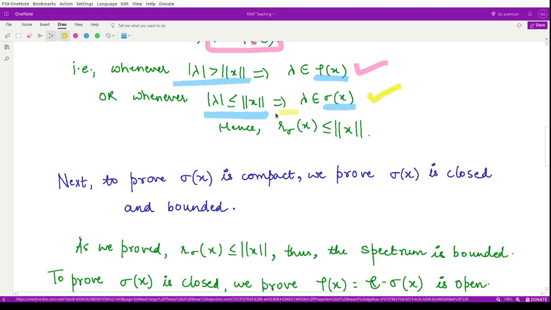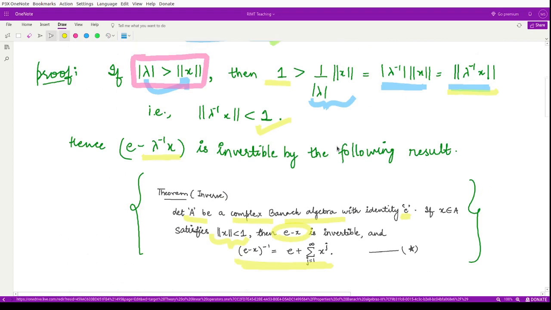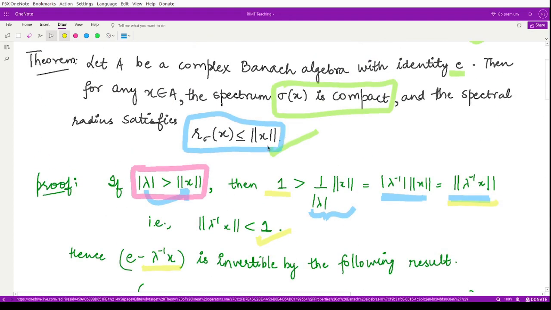That gives you the definition for the spectral radius, because every lambda here has magnitude less than or equal to the norm of x, so its supremum would also have magnitude less than or equal to the norm of x. So the spectral radius would have magnitude less than or equal to the norm of x. This is what we were trying to prove in the first part here.